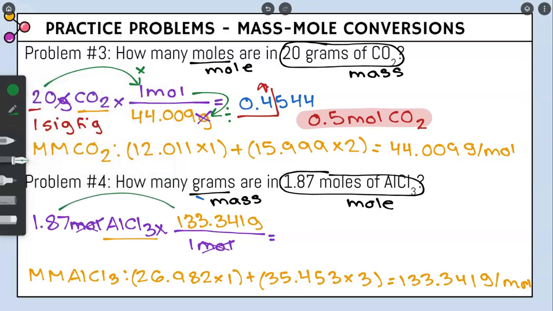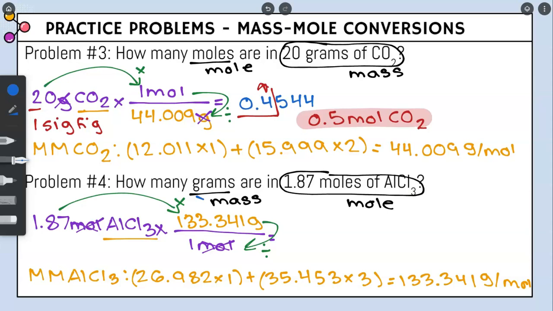We are going to go ahead and multiply the top and divide the bottom. And when we do so, our calculator gives us a value for 1.87 times 133.341.